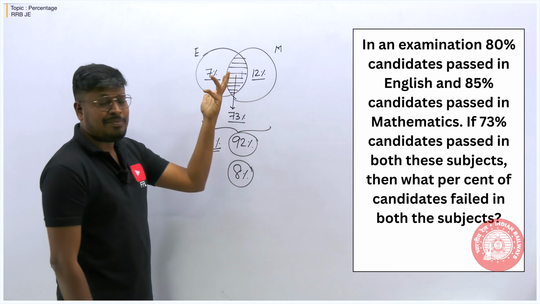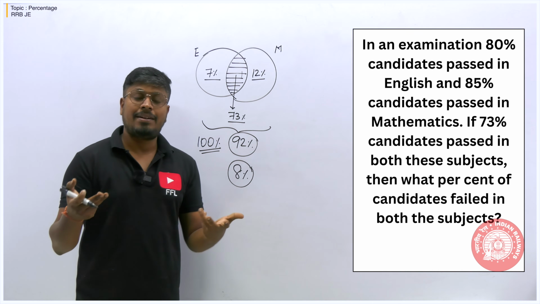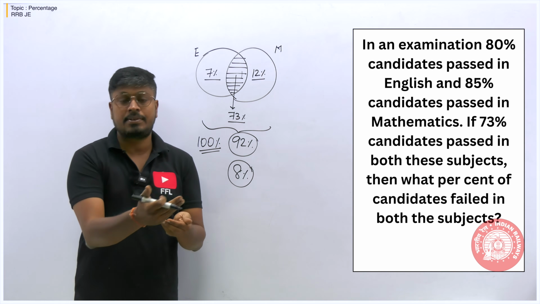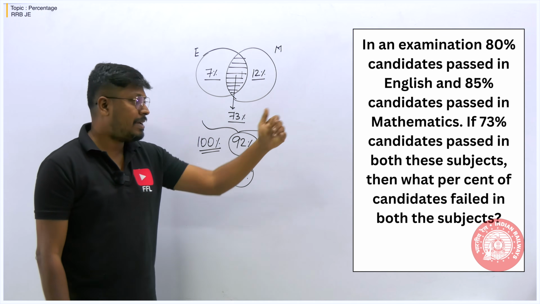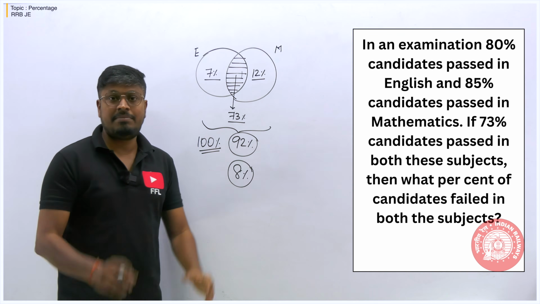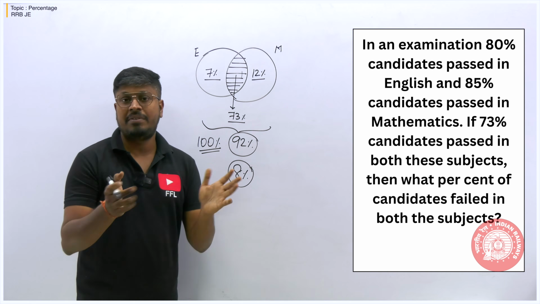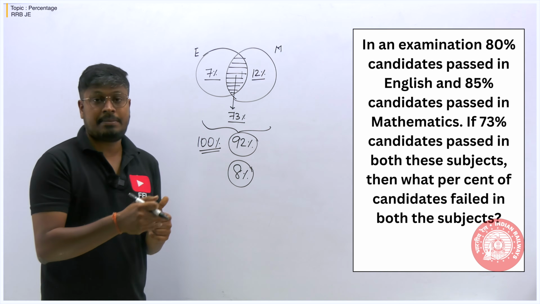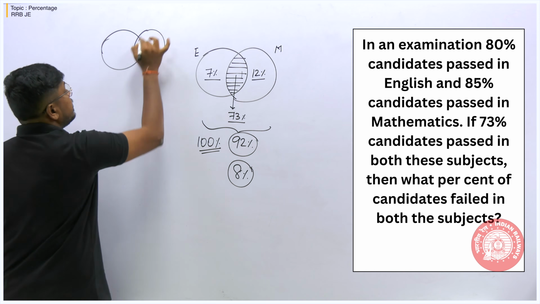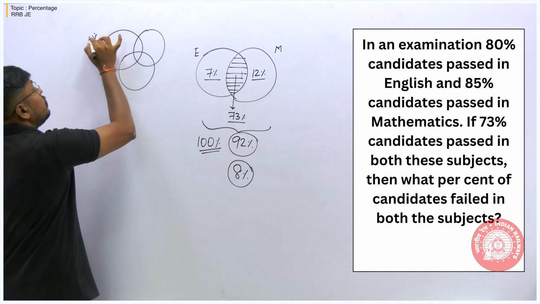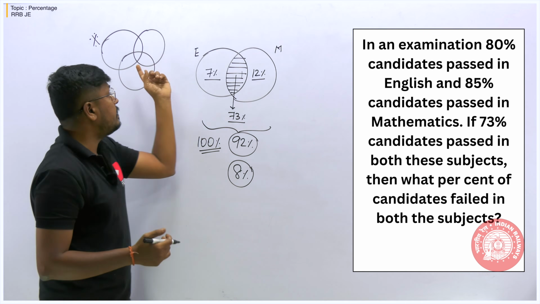So according to me, this is not the only method to solve this question. You can solve it without this also. If you practice many questions based on the marks concept, then you don't need to solve only this way. It is the normal method by directly seeing the question. From 73, you can subtract 80 and 85 and then write the value. It is your wish. But if it is based on 3 subjects, here it is only 2 subjects, right? If it is based on 3 subjects, going with set theory will definitely help you to solve the question even faster. Right? So if you already learned this, okay.